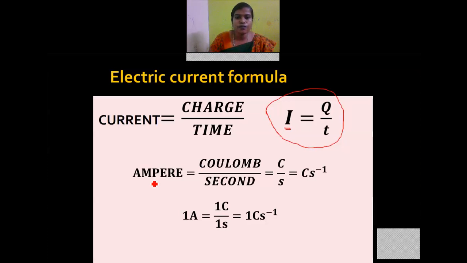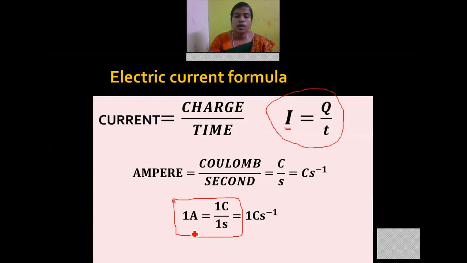The SI unit of current is ampere. Ampere is equal to coulomb by second, C/S or C S^-1. Then how can we define 1 ampere? If 1 coulomb of charge is flowing in 1 second, then we call it 1 ampere of current flowing through the circuit. Let me repeat it. 1 coulomb of charge flowing through the circuit in 1 second means 1 ampere of current is flowing through the circuit.